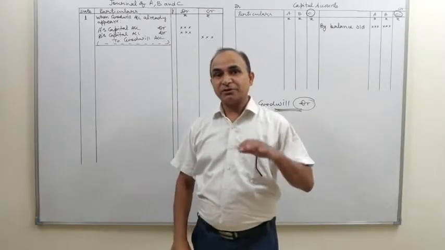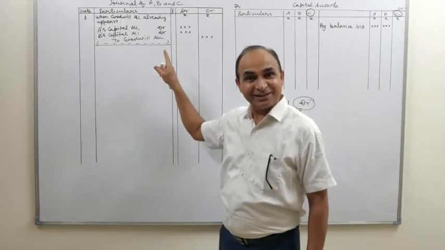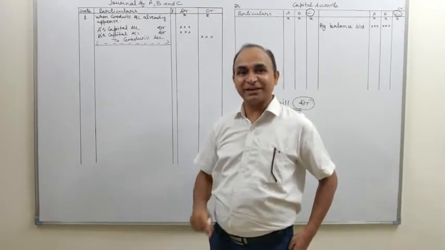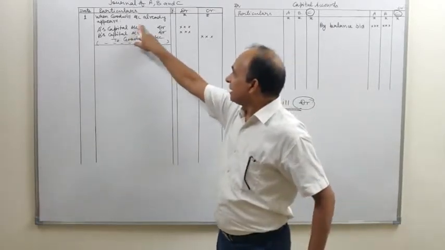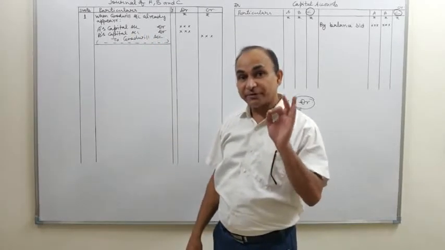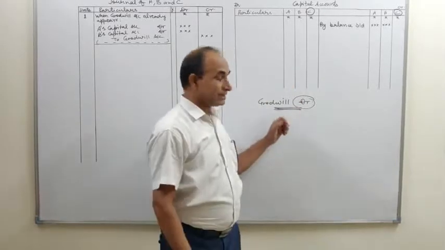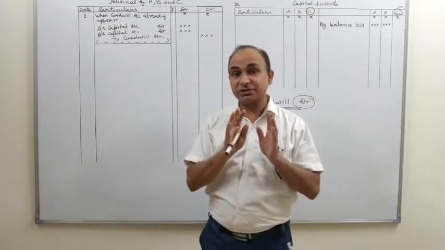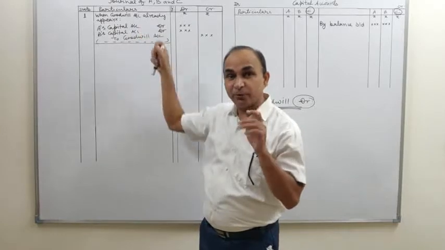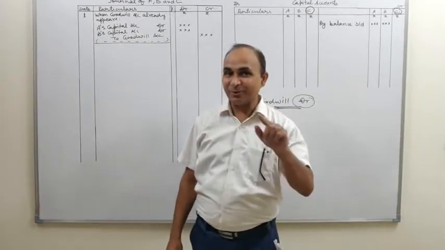Just for your memory, I tell you, old partners, old goodwill, and old profit sharing ratio is used in this journal entry. While passing this journal entry, old partners' capital account debit to goodwill account, and we use old profit sharing ratio for this purpose. So students, in this case, when new partner brings his share of goodwill in cash, we pass this entry if goodwill account already appears in the books of the old firm.